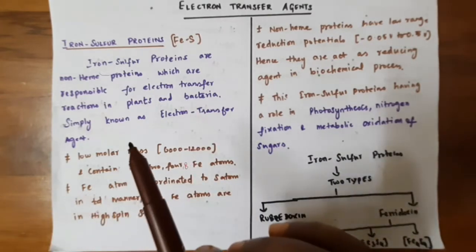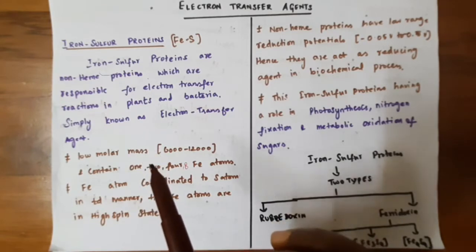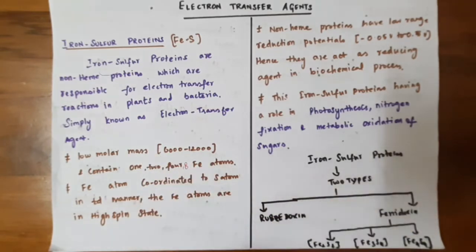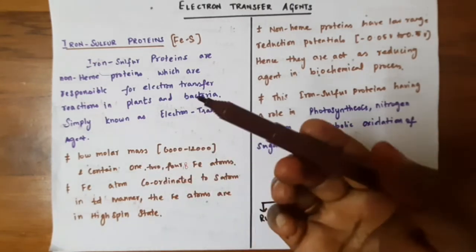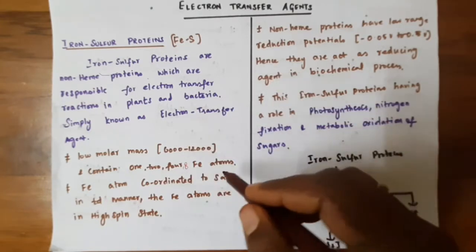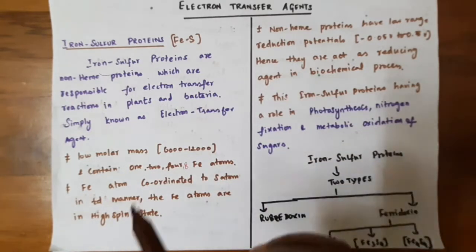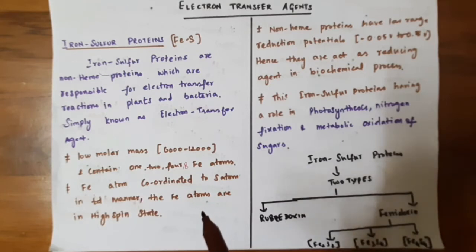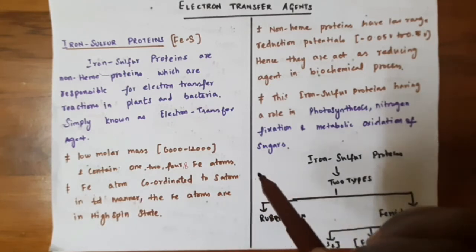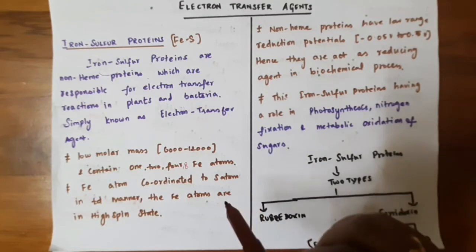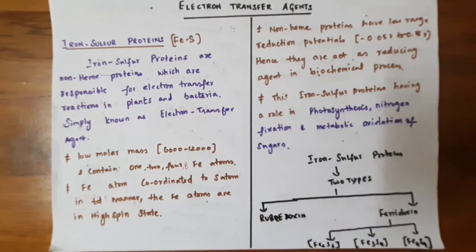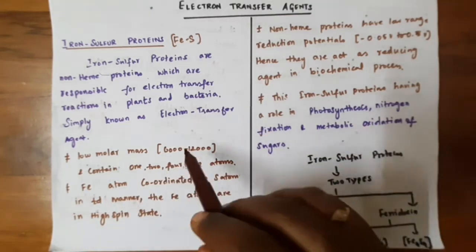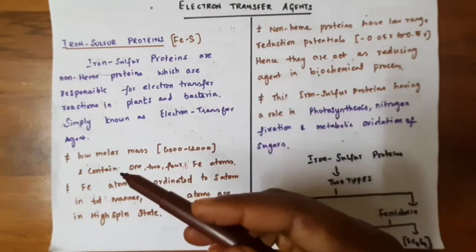Okay, the iron sulfur proteins have very low molecular weight, which lies between 6000 and 12000. The protein part may contain 1, 2 or up to 8 iron atoms. In iron sulfur proteins, the iron is the central active species, which is coordinated to the sulfur from cysteine residues in a tetrahedral manner. In the iron sulfur protein, the Fe atom is in the +3 state. As I told you already, these iron sulfur proteins are involved in electron transfer.